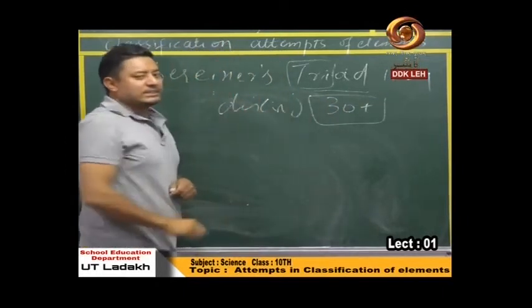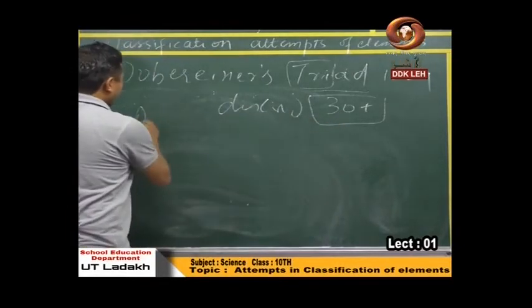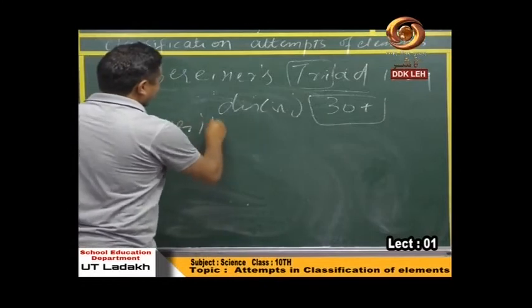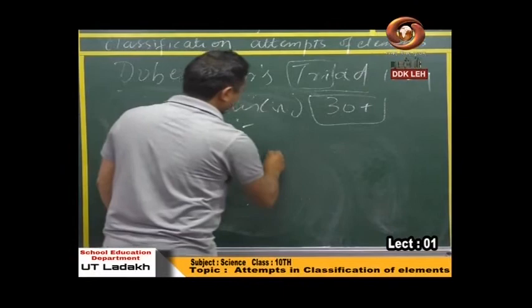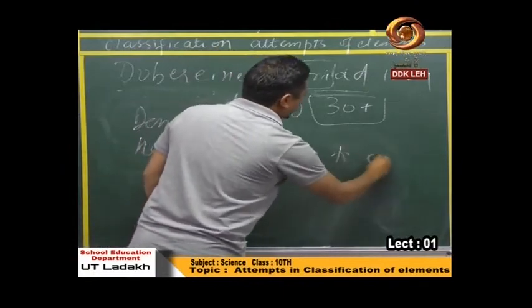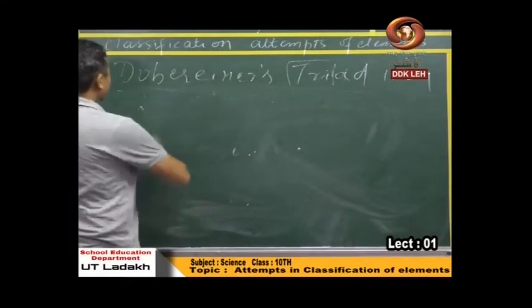Okay, the elements known at that particular time were 30 plus. So the demerit was he was unable to classify all the elements. And the second demerit was,